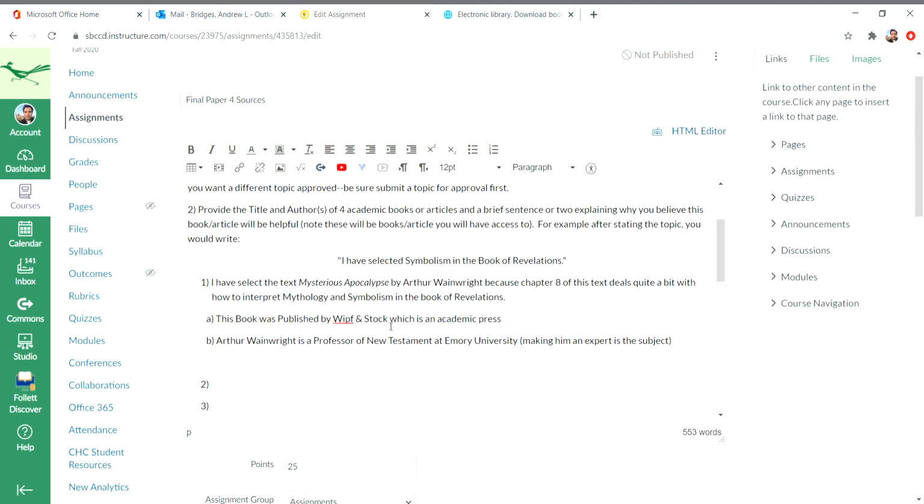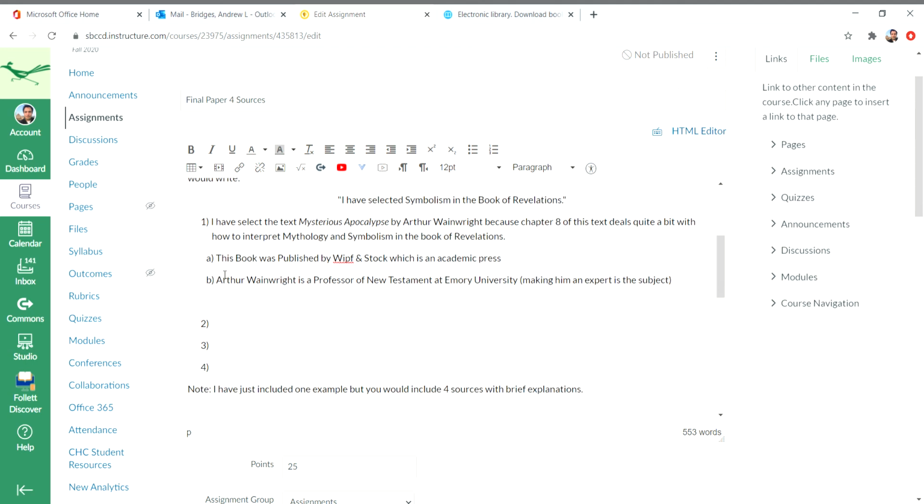Same with articles as well. And you want to do that with four different sources. Why did you select this text? Why is it relevant to your topic? Who is it published by? And is that academic or academic related? And what makes this person or persons writing this book an expert? So be sure to give the one sentence and then the A and B for each one of those four.